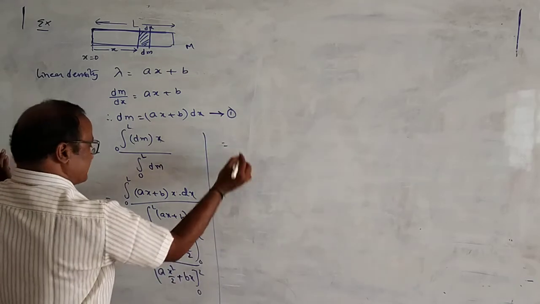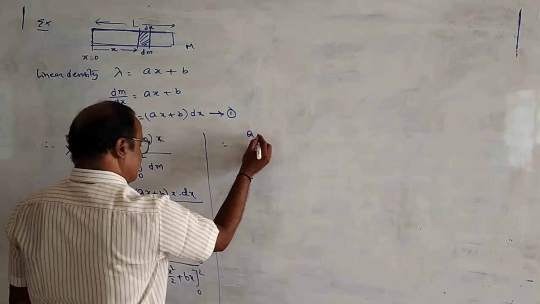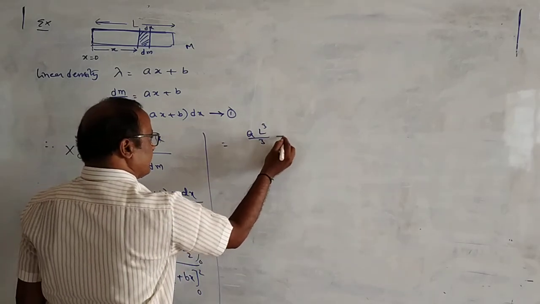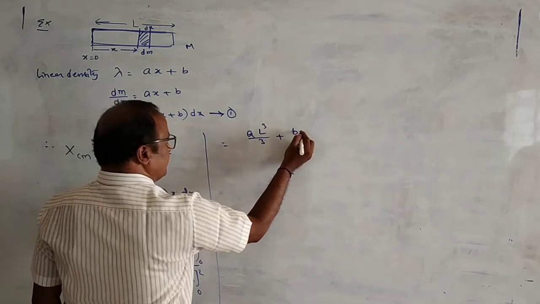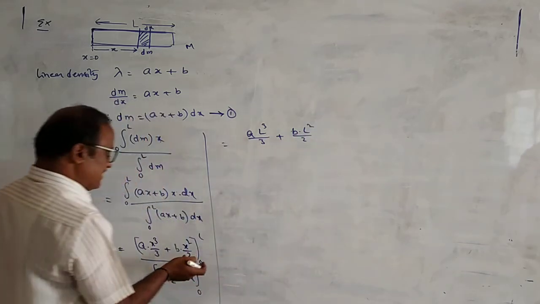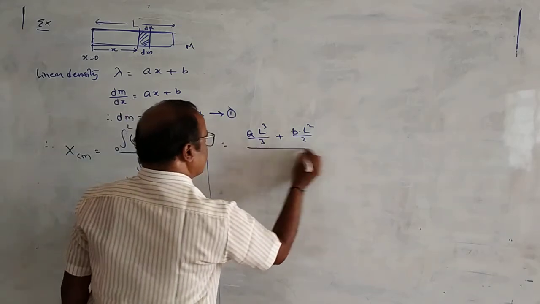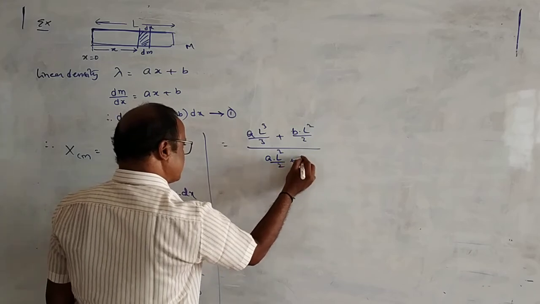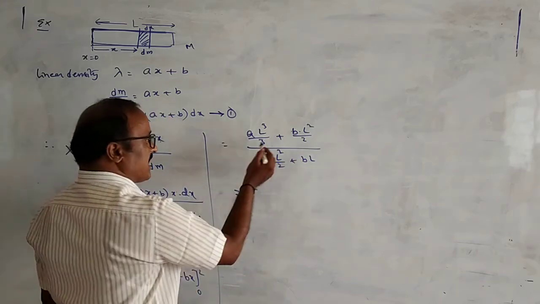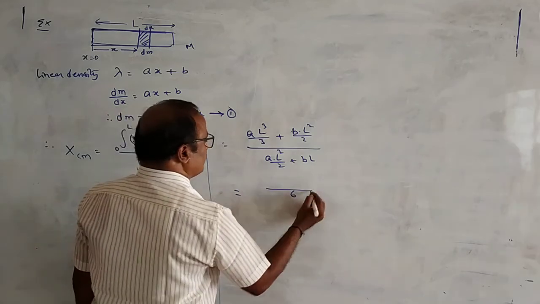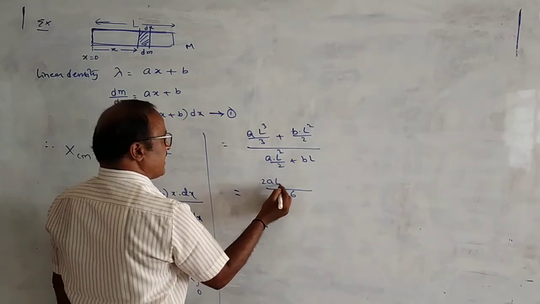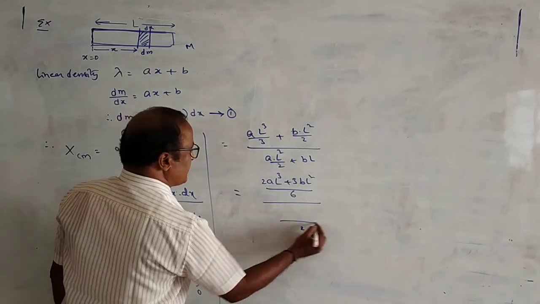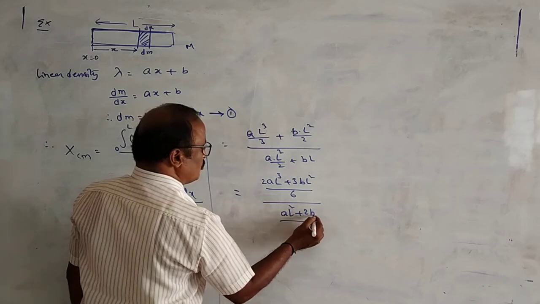Therefore this xcm is equal to, applying the limits, a into upper limit is L, that means L cube by 3, plus b into L square by 2, lower limit is 0, means this is 0 and this one is 0, by upper limit is here a into L square by 2 plus b into L. Now here I have taken the LCM 6, that is 2aL cube plus 3bL square by, here the LCM, aL square plus 2bL.